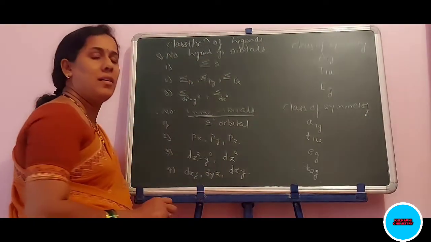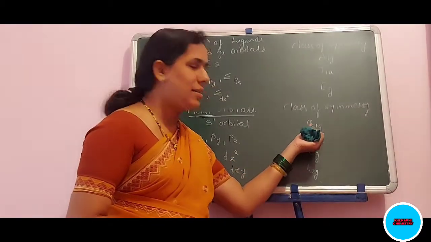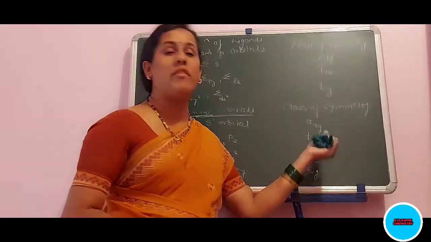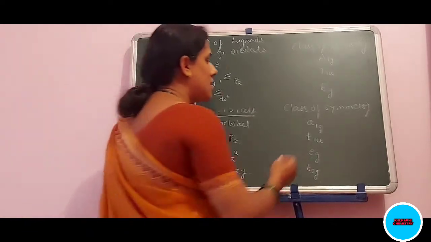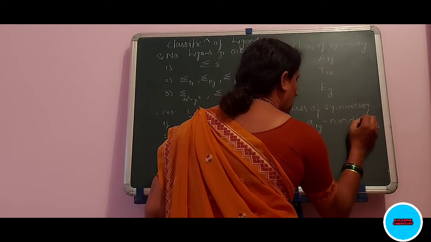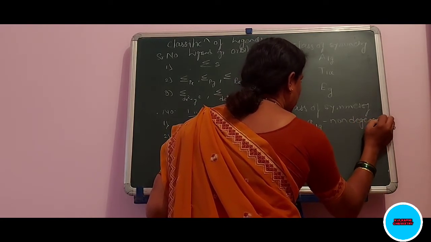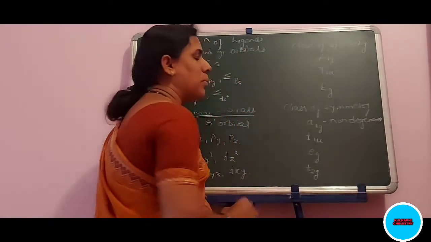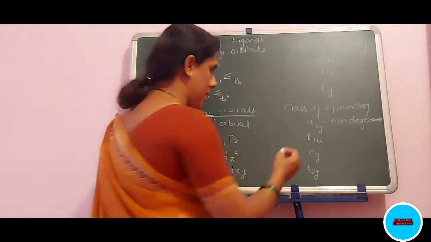The s orbital, in the language of group theory, is called A1G. A1G means non-degenerate. T1U: T means triply degenerate.